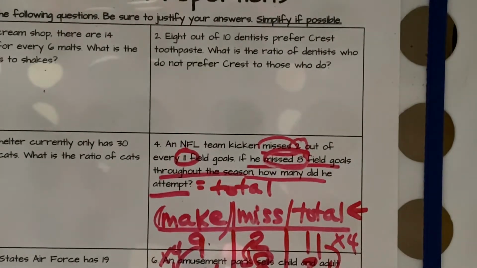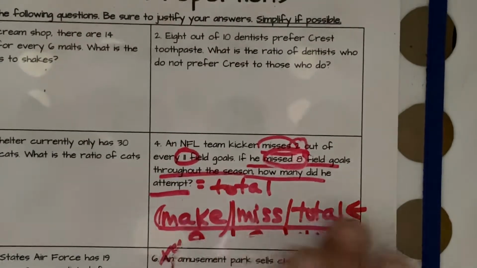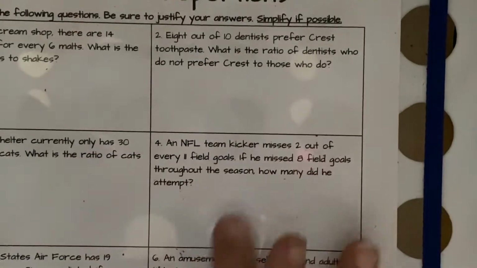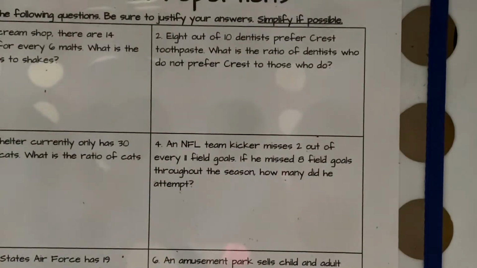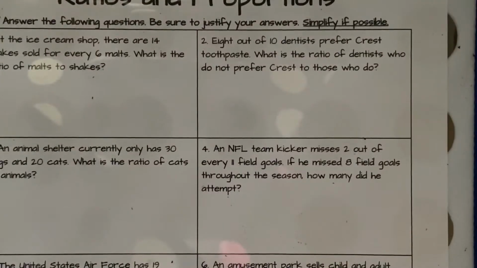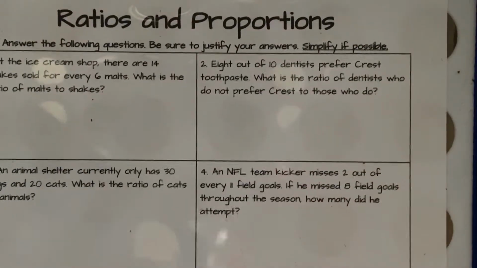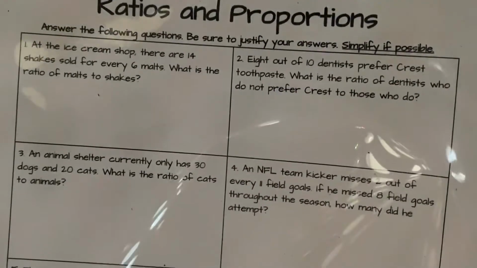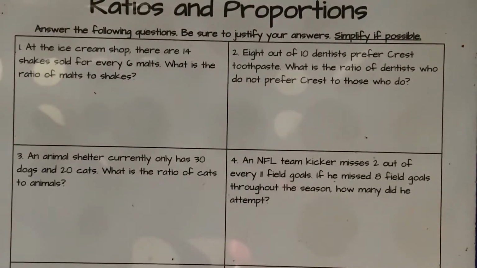Okay, number 5. The United States Air Force has 19 women for every... That for every or per is going to tell you that you're messing with the ratio. So the United States Air Force has 19 women for every 81 men listed. If a squadron has 250 members, approximately how many are men?